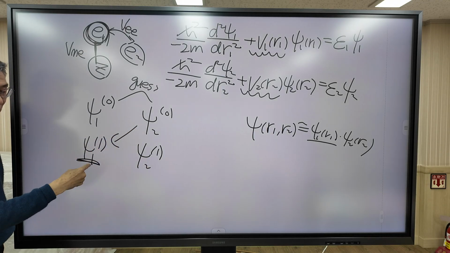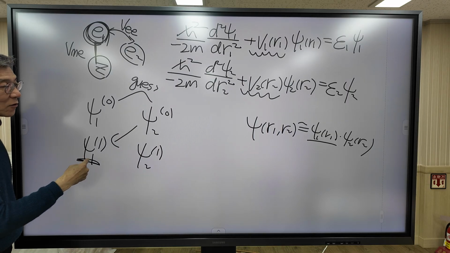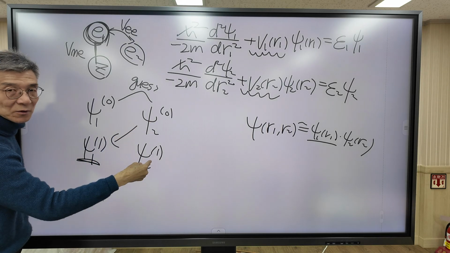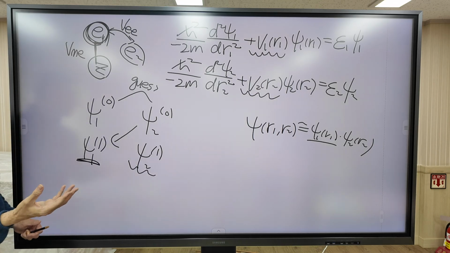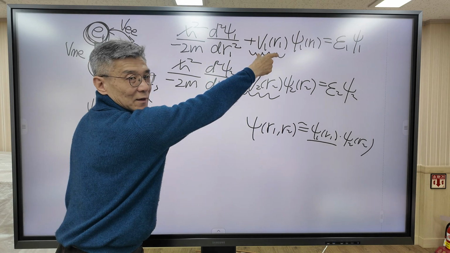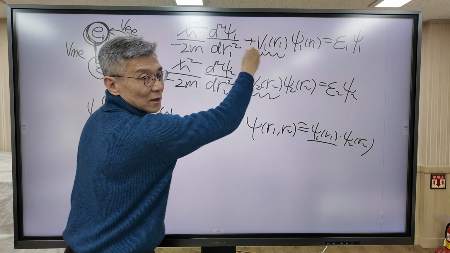This function was calculated based on the assumption that electron 2 occupies this orbital. But this one is updated by this one, so we must calculate again. With this orbital, put into this one, and we calculate this Schrödinger equation again.